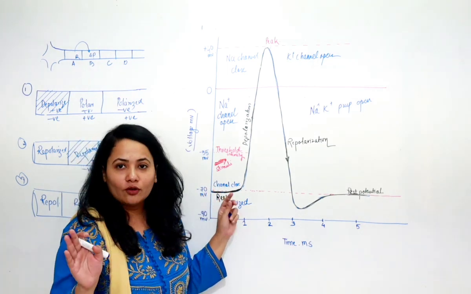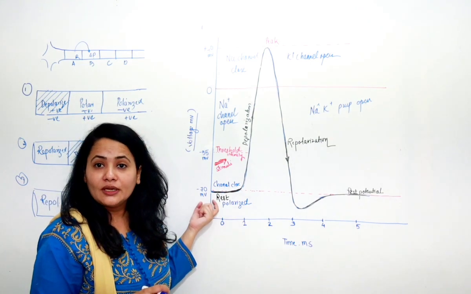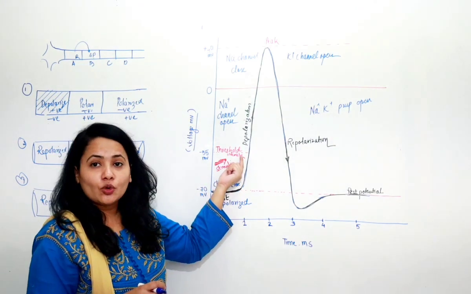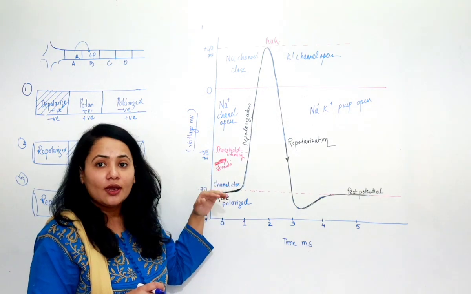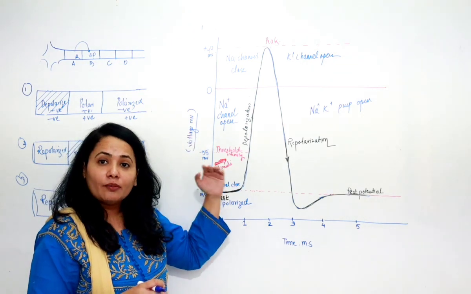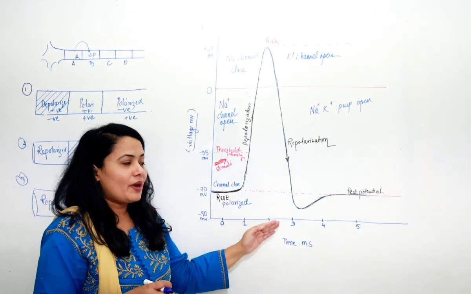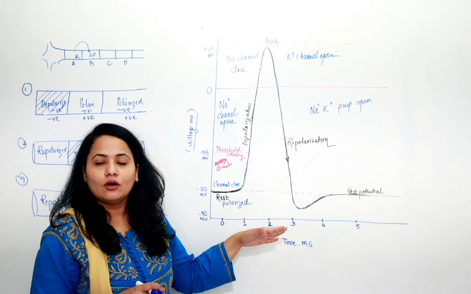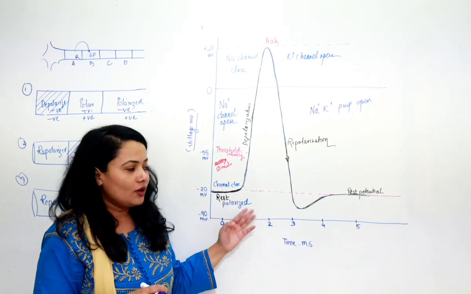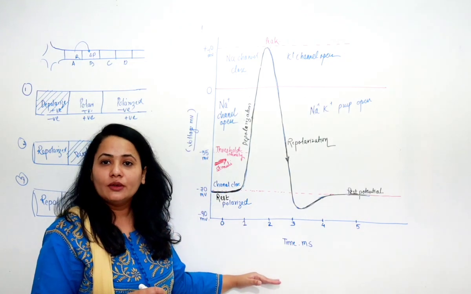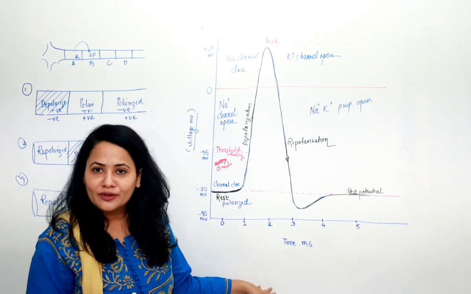One more thing to understand over here, remember that the resting potential is -70 millivolts. Secondly, if we ask how much threshold is needed, remember it is -55 millivolt. This much intensity of stimulus should be there. Lastly, if we ask when it reaches the peak, when the potassium channel opens and the sodium closes, it is +40. And again when it comes back to repolarization, what will happen, the sodium and potassium pump will open, and ultimately it will get back to the repolarized condition. So this is about the conduction of nerve impulse through the nerve fiber.